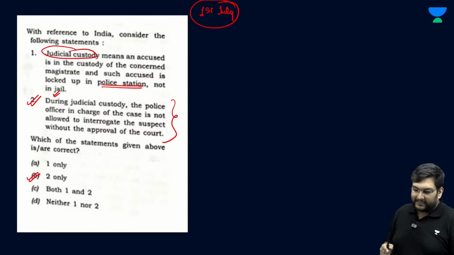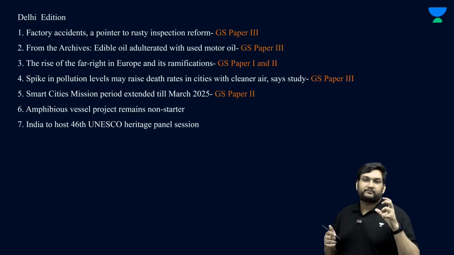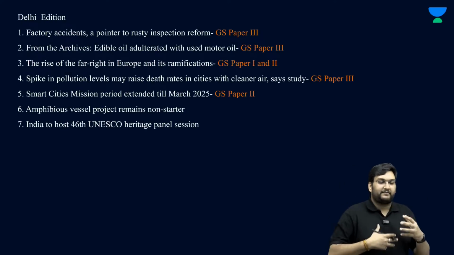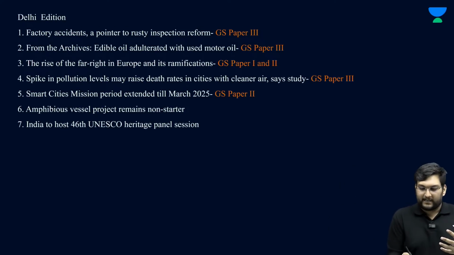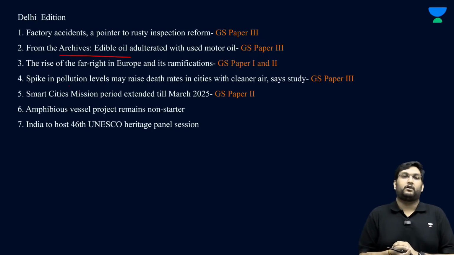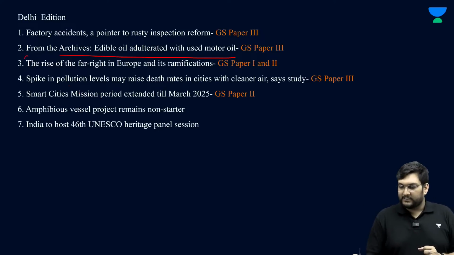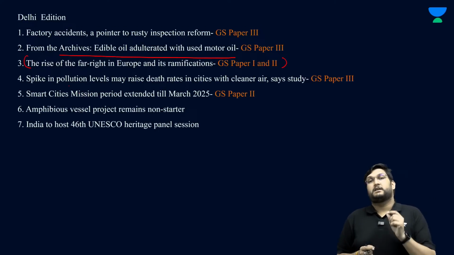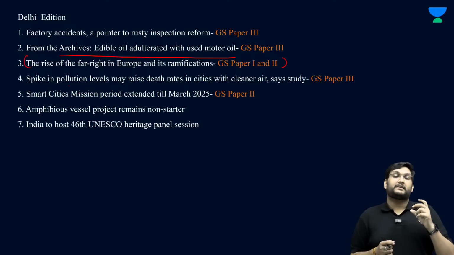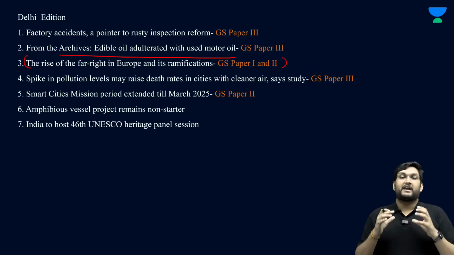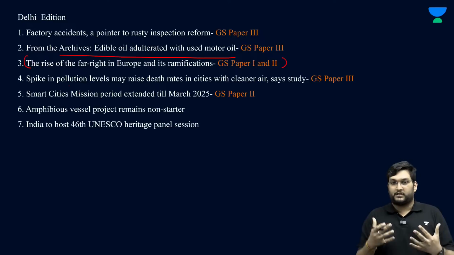So with this, let's start our discussion for today, which is first factory acts and factory reform in that sense. Thereafter, a very interesting case of adulteration but through motor oil. Then we'll talk about the issue which is emerging in Europe, which is the rise of the far right. We'll discuss this, has a lot of ramifications, has a lot of historical context.